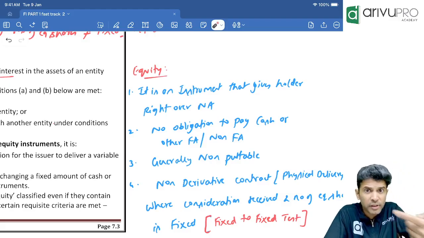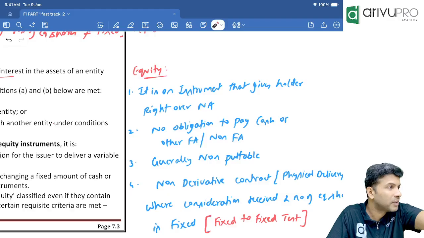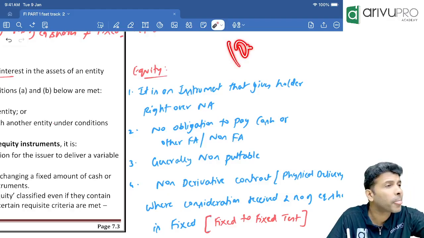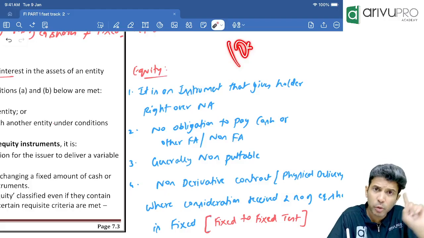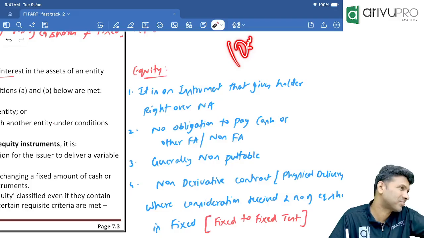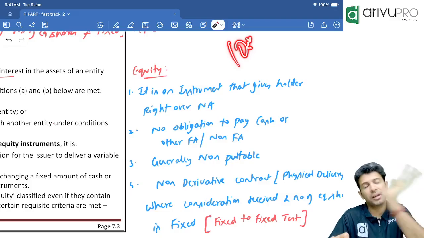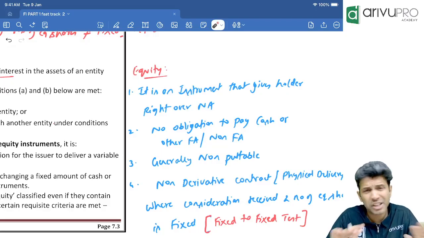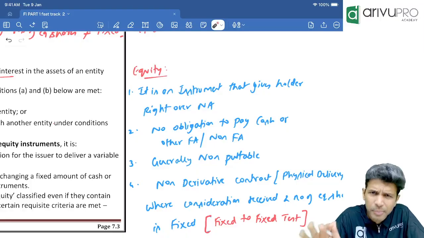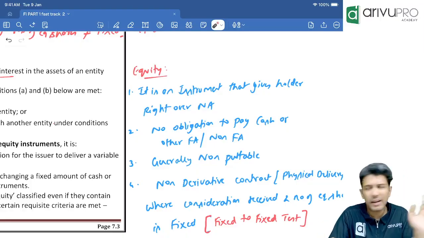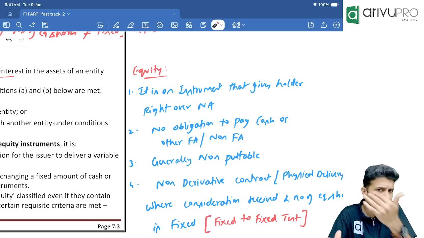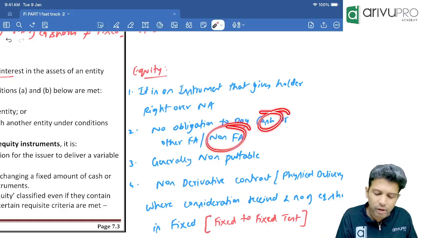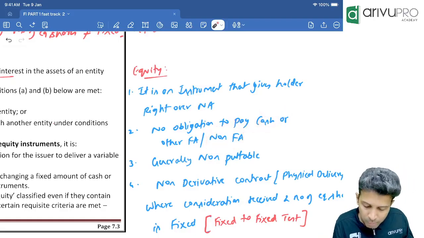Now, if ArivuPro issues debentures, let's say the term is 10 years. That means by the end of the 10th year, ArivuPro will have an obligation to pay cash. Correct? But if ArivuPro is issuing equity shares, will it have any term or is it a permanent capital? Whenever a company issues equity shares, there is no obligation to pay principal also. There is no obligation to pay dividend also. Absolutely no obligation is there.